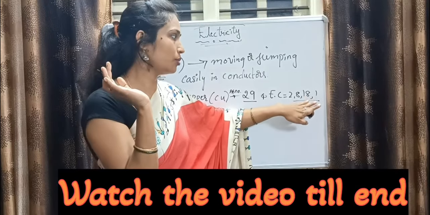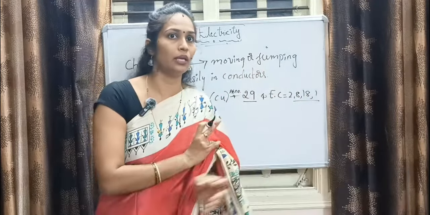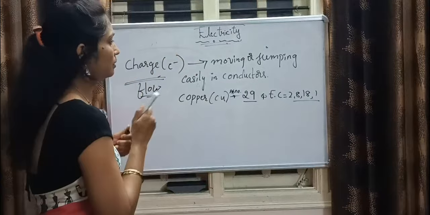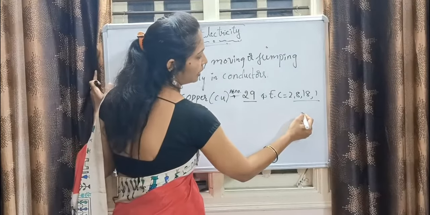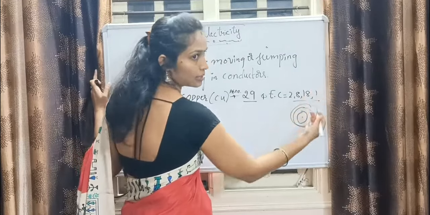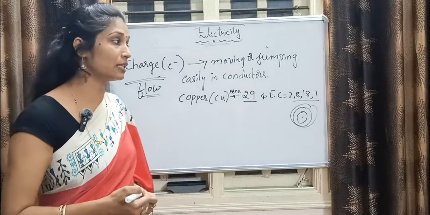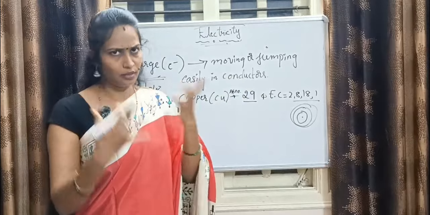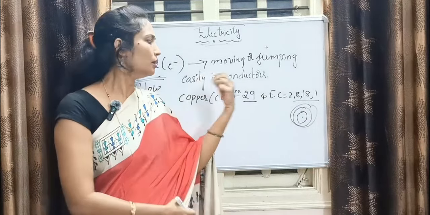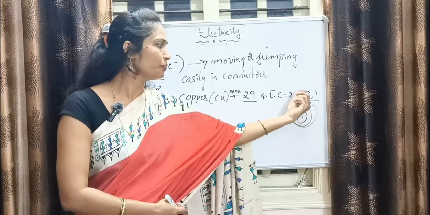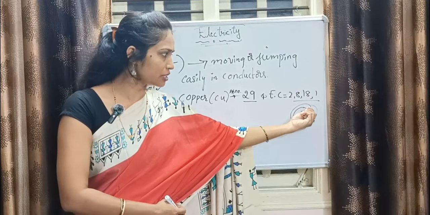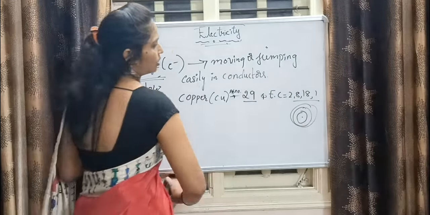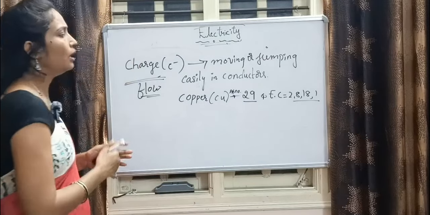This is the way to distribute the electrons. Just go through my other video where I explained thoroughly in a chemistry chapter, that is how the electrons are arranged around the nucleus. What types of shells are there? K, L, M, N shells are there, where the K shell holds only 2 electrons and the L shell holds 2n square, like that. It holds 2 in the first shell, and the next shells hold 8 and 18. The last shell also holds some electrons. Okay, let me tell you one thing about copper.